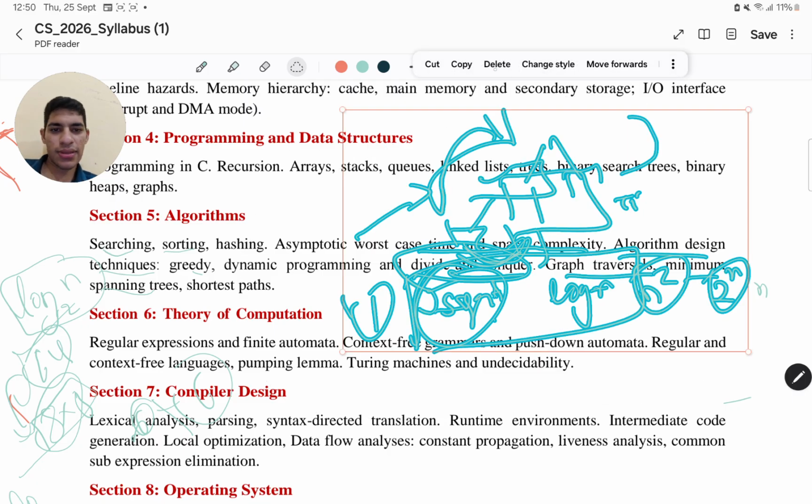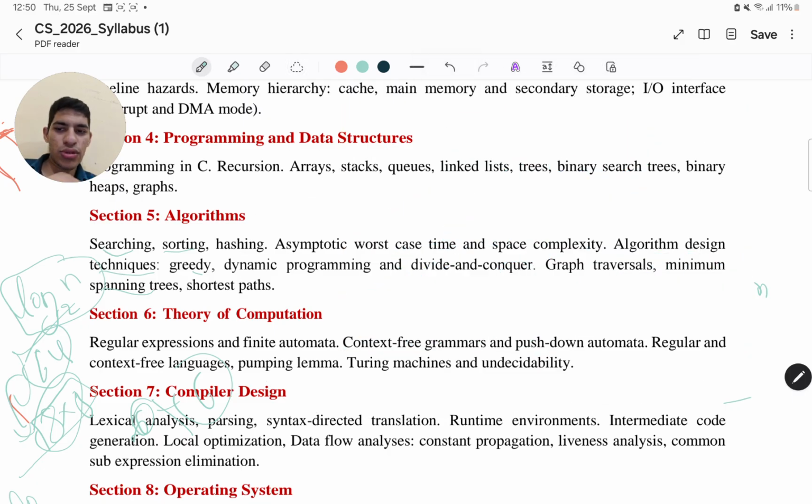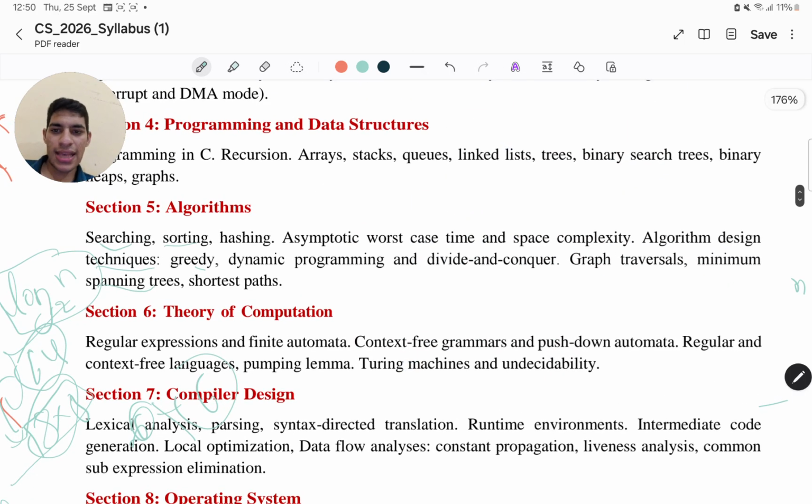That's one famous example of dynamic programming, which is usually asked in the GATE and other exams, right? You might be given a matrix chain multiplication problem. The problem statement says you have, say, one matrix of 2 cross 3, one matrix of 3 cross 4, and another matrix of 4 cross 5. So the question is whether to multiply these two first or these two first to have the least